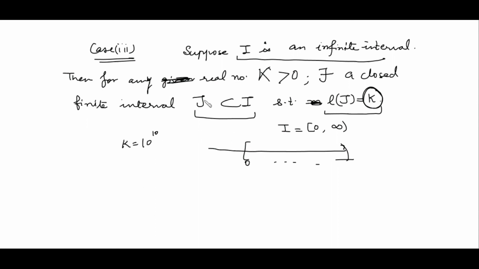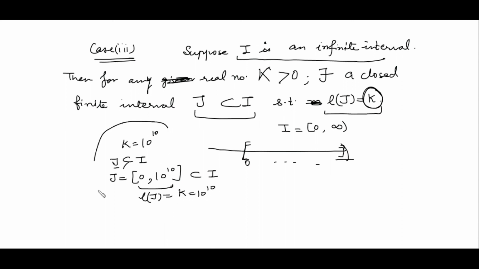Then we can always have a closed interval J contained in I. This J is the closed interval 0 to 10 to the power 10. Clearly this interval is contained in I and its length is finite. Its length is k, which is 10 to the power 10. Whenever we have an interval with infinite length, we can always find a closed finite interval completely contained in I with very, very large length.